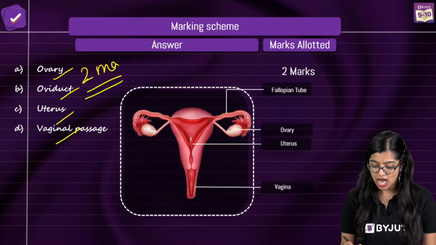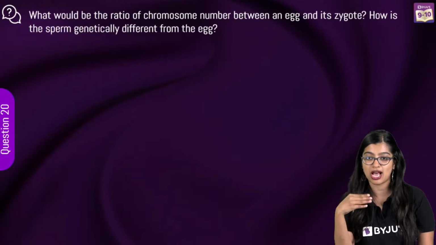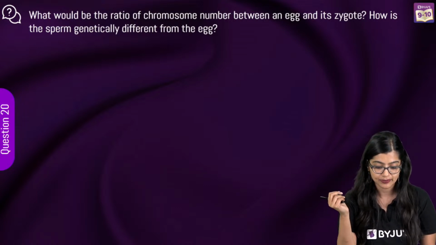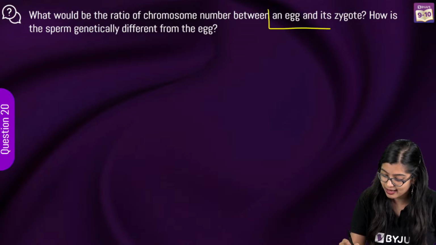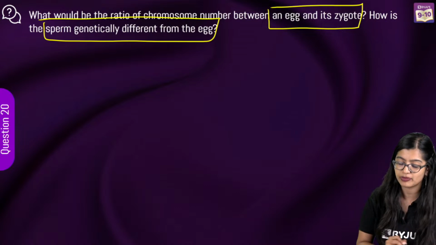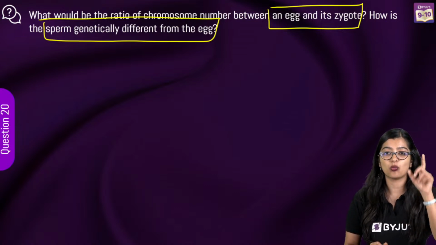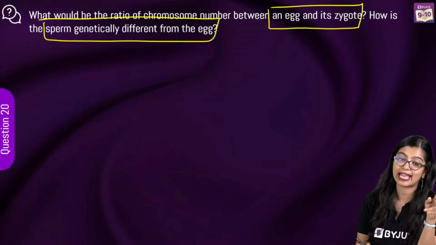Now moving on to the next set of questions. So this will be the last easy one. Then we are going to have a little more elaborate, longer questions. What would be the ratio of chromosome number between egg and zygote? How is the sperm genetically different from the egg? Answer part 1. What is the ratio of chromosome between egg and zygote?